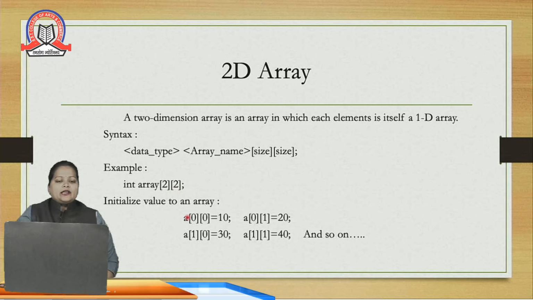Then how can I initialize values? In a 1D array we need to give only a single index value. Here we need to give two index values, one for row and the second for column. So here I am asking the compiler to store this value 10 at a[0][0]. This will store at the first place, that is 0th row and 0th column. Next is 0th row, first column, and so on.